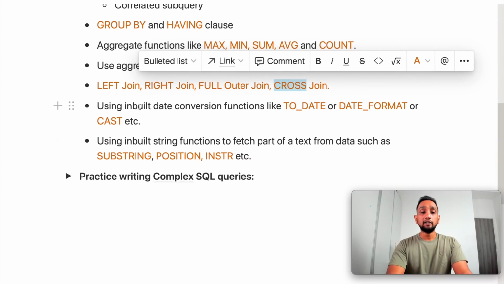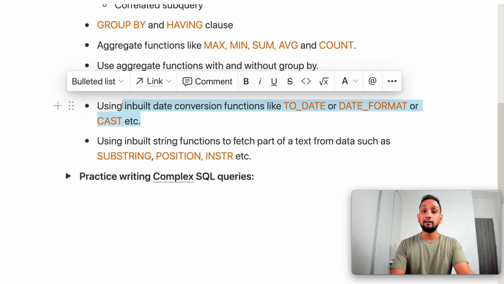And then finally, the last two things that you will need to learn are certain inbuilt functions. Now, there are several different inbuilt functions, but mainly focus on those which can be used for date conversions, like to_date or date_format or cast. These are the functions where you can change the format of a date from one format to another, or convert from one data type to another, from a varchar to a date data type, or something like that. It's very important that you are comfortable using these date conversion functions, because in some cases it's almost impossible to proceed without them. So definitely try to write a few queries using these inbuilt date conversion functions.